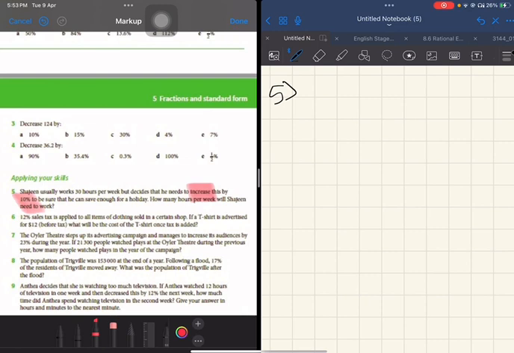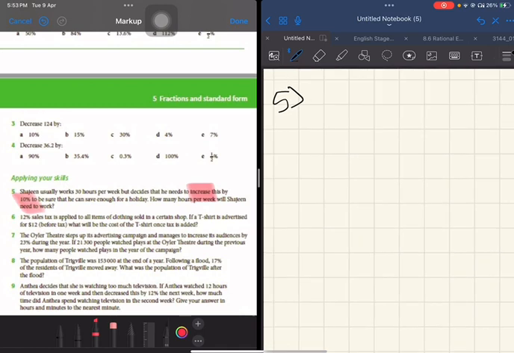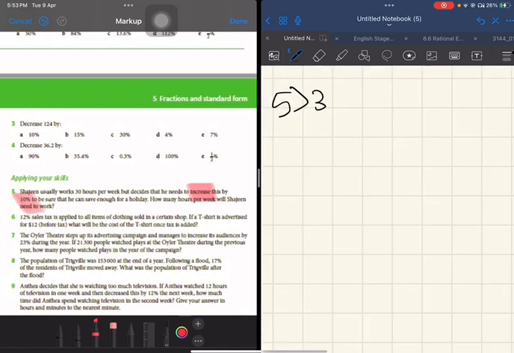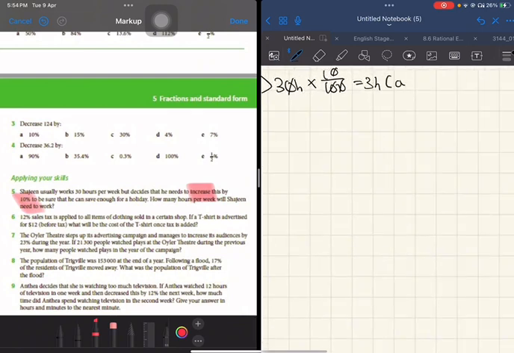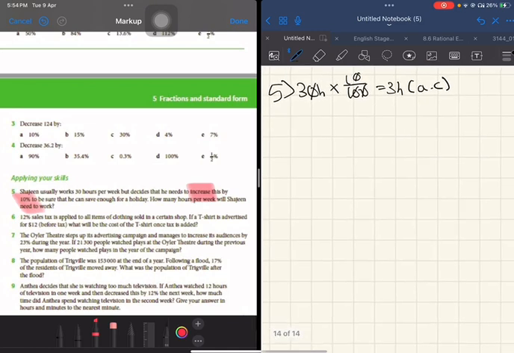So it will become something like this. The original one is 30 hours per week. We increase it by 10%. Then you'll get 3 hours. This is the absolute change. Remember, do not write the short form, write the long form during exams. Now 30 hours plus 3 hours, you get 33 hours, and this is the new value.